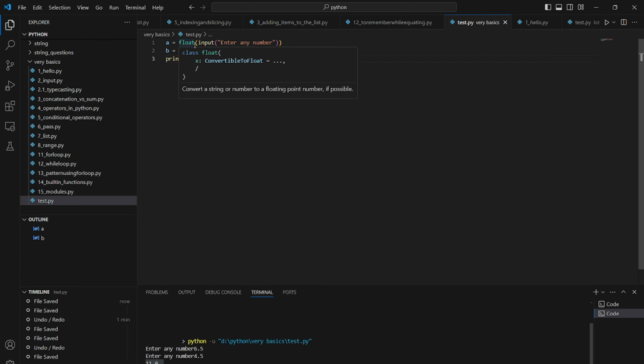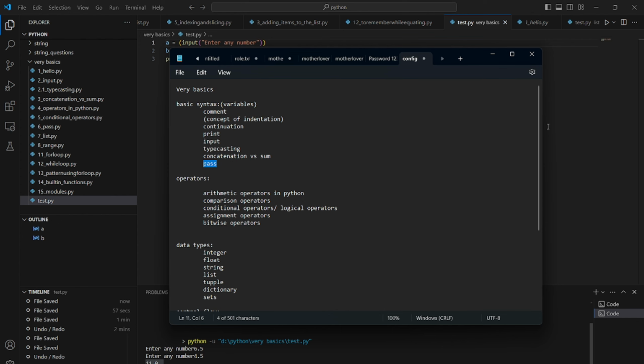If we do not use typecasting, then the variable takes the input in the form of string. Both the variables took the input in the form of string, and when we add the strings with a plus arithmetic operator, then concatenation occurs instead of addition. Okay, instead of addition, concatenation occurs between the strings. So that was the thing.